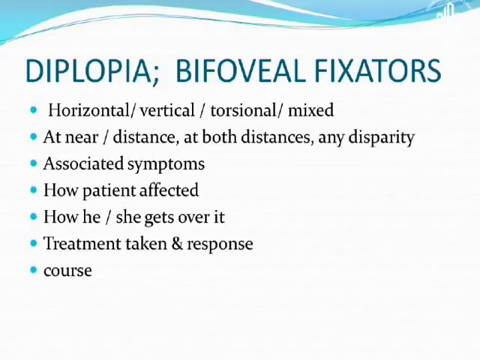How is the patient affected, depending upon what is his profession, what he does, whether he is a school student or something, and how he or she gets over it. Treatment, if he has taken any, and what has been the course. That means, whatever period this diplopia has been there, has it been stationary, has it been progressing, or has it been regressing.